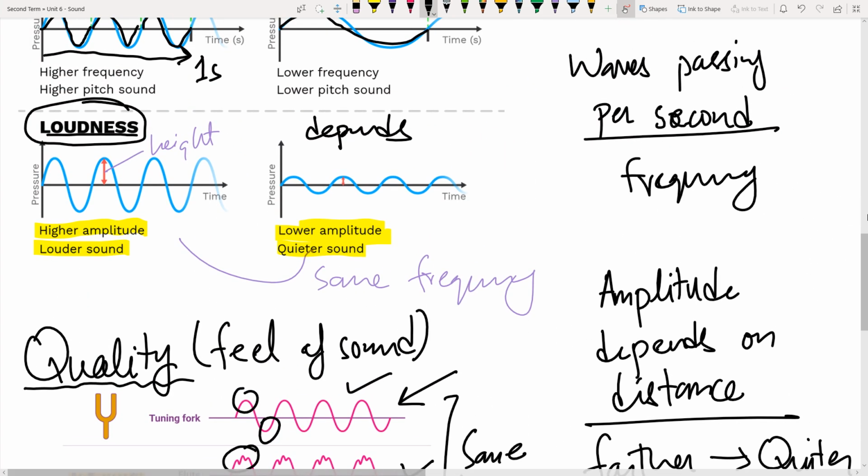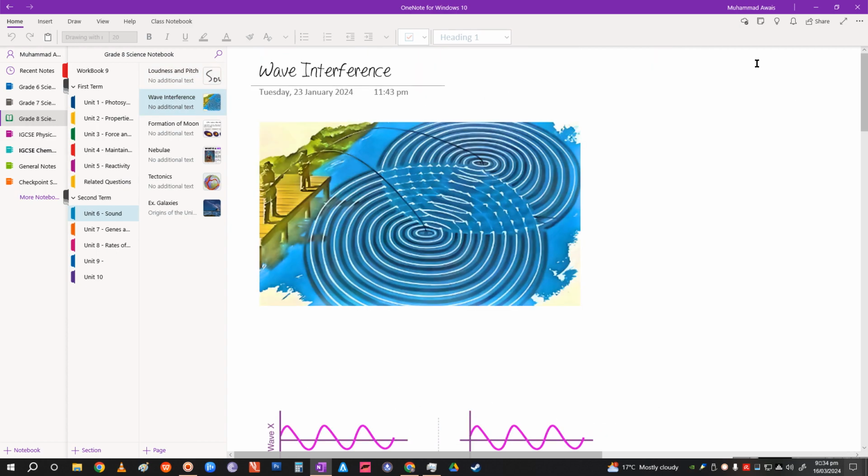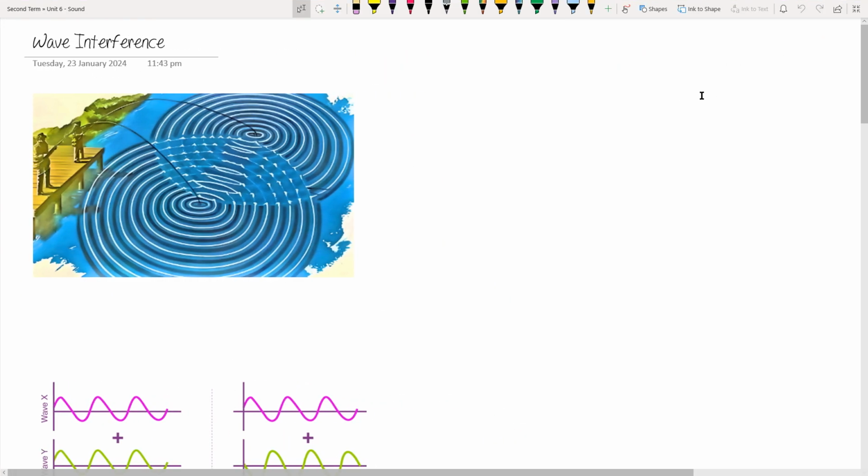Now moving further into sound, the next topic is wave interference. So what is interference of waves? Here's an example. Let's say you're standing right next to a pond with a friend of yours, and you both throw a piece of stone in that pond at the same time. You will see that circular patterns of waves will form, but a point will come when these waves will interact with one another.